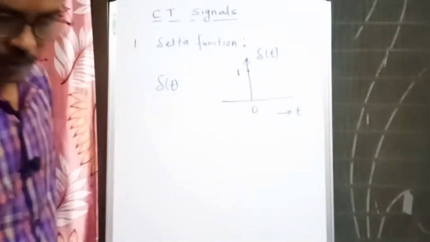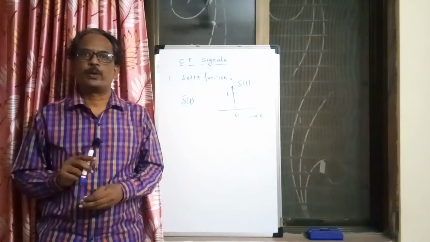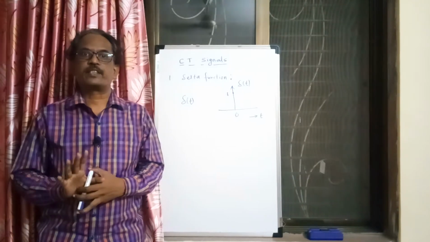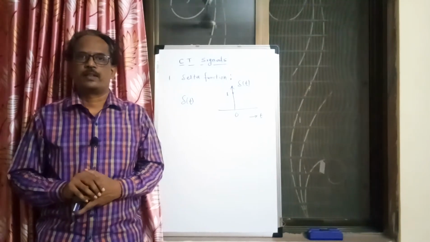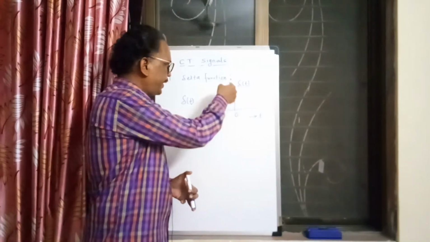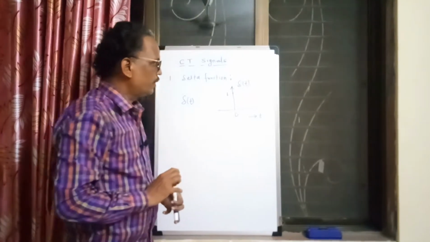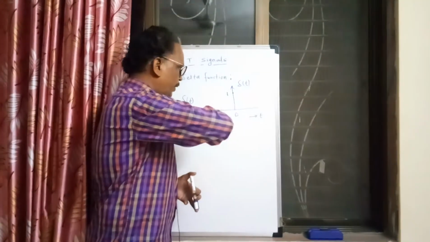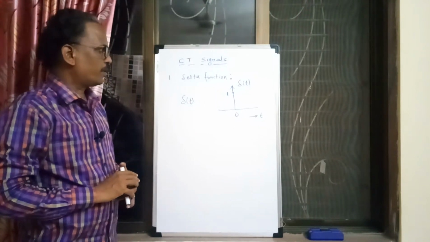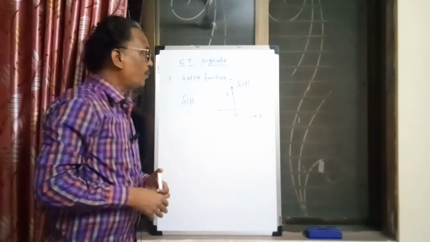That 1 is not its amplitude, that 1 is its strength, which means its area. If you talk about the height of del of t, it is infinity at t equal to 0, and its amplitude is 0 everywhere except t equal to 0. At t equal to 0 its strength is 1.